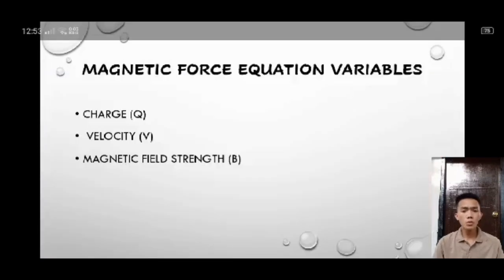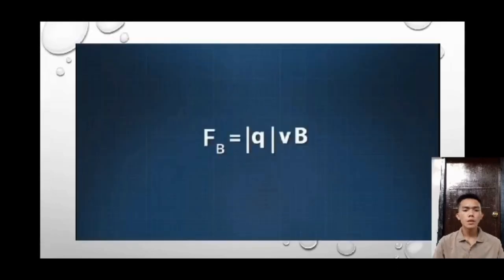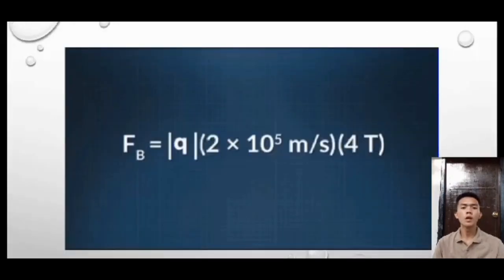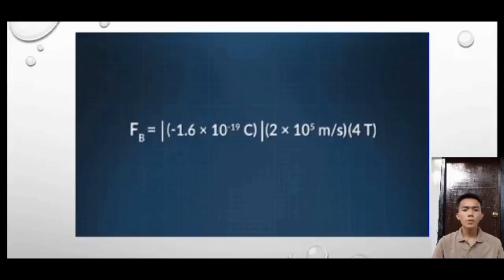The magnitude of the magnetic force that a moving charge feels depends on three things: the charge Q, the charge's velocity V, and the magnetic field's strength, which is B. Once we know these three quantities, we can solve for the magnetic force by multiplying them all together. In this case, we've been told how fast the charge is moving and the strength of the field it is in. And remember that we know what the charge of an electron is: negative 1.6 times 10 to the negative 19 coulombs.